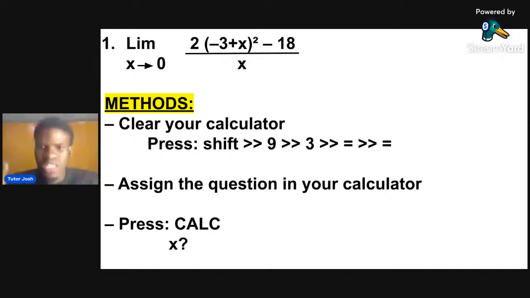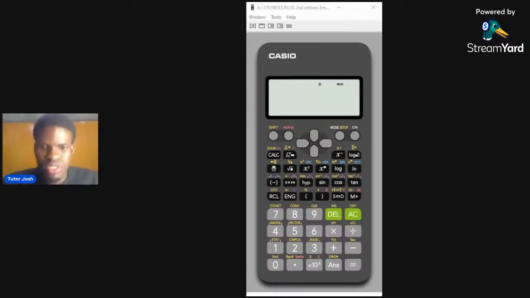So okay, let me bring out my calculator. Hold on. Can you see my calculator, please? If you can see my calculator, let me know in the comment section that you can see it clearly. Okay, love, you can see it.